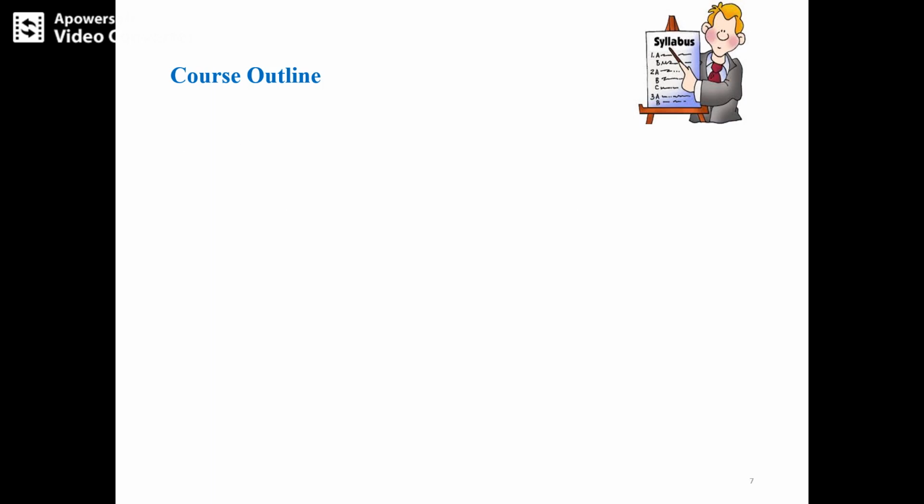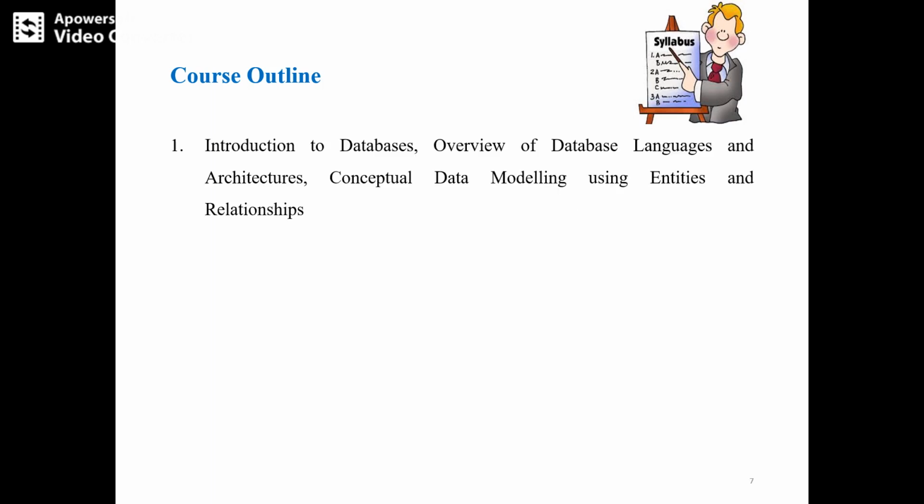Database course outline. Under this course outline, we are just going through an overview of the contents. First, we are covering the introduction to database, overview of database languages and architecture, and conceptual data modeling using entities: what is meant by an entity, what are the different types of entities, and what is meant by a relationship. Then DBMS architecture, the 3-layer architecture, 3-tier architecture. Those are the concepts we are learning in part 1.